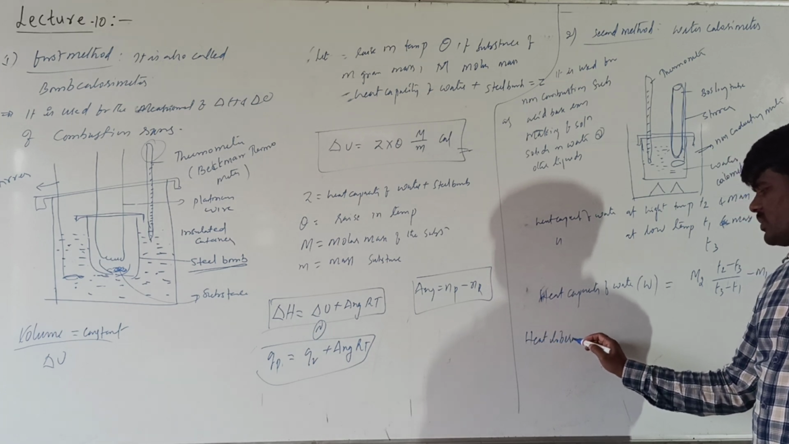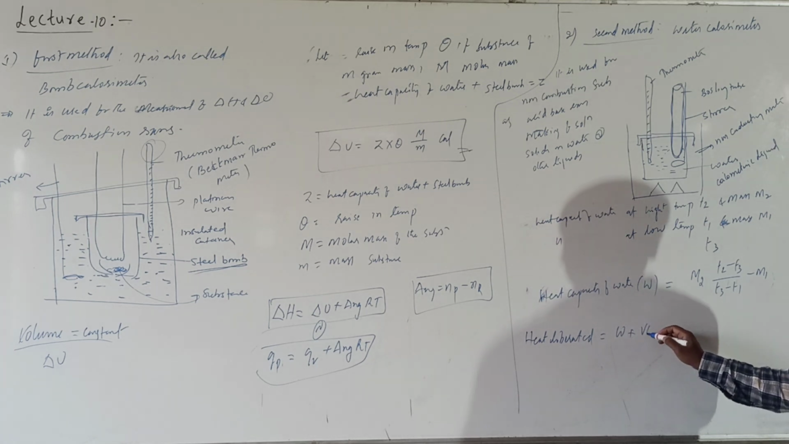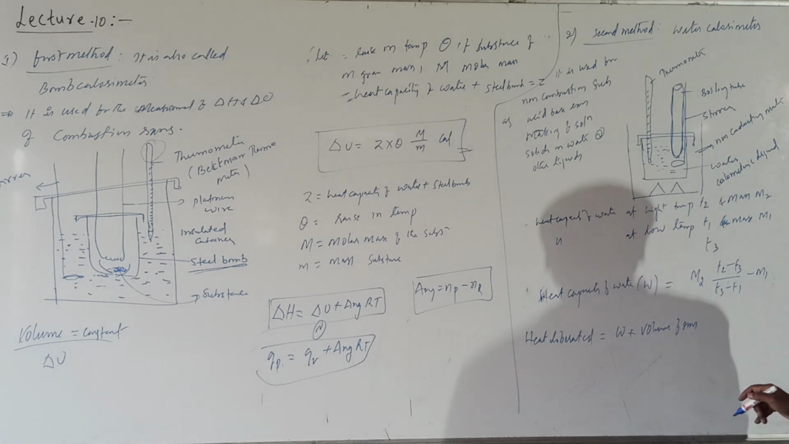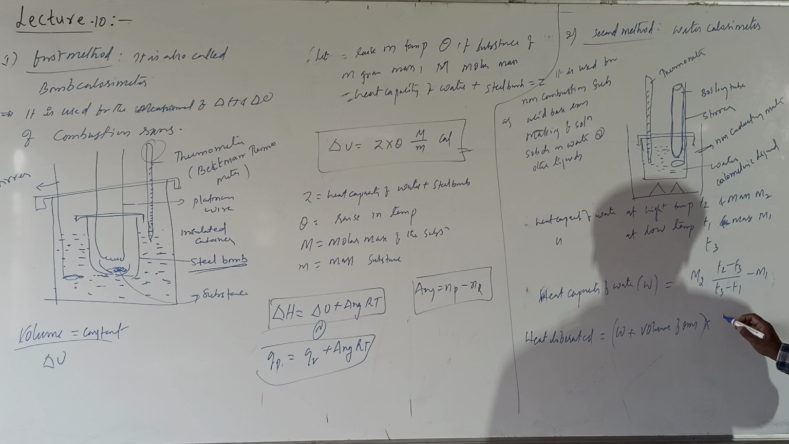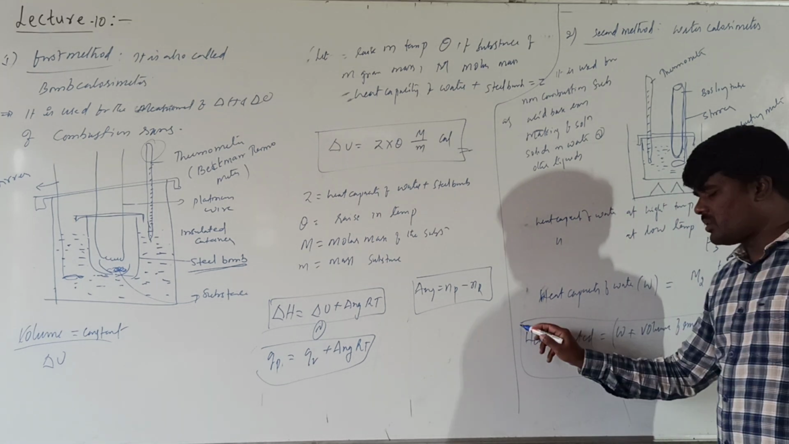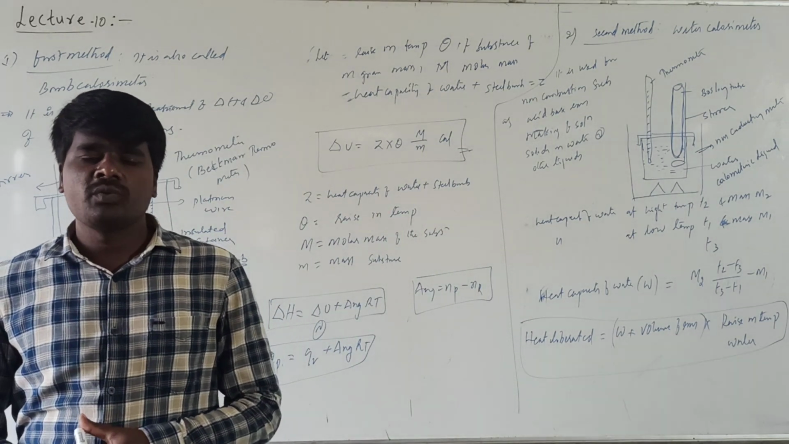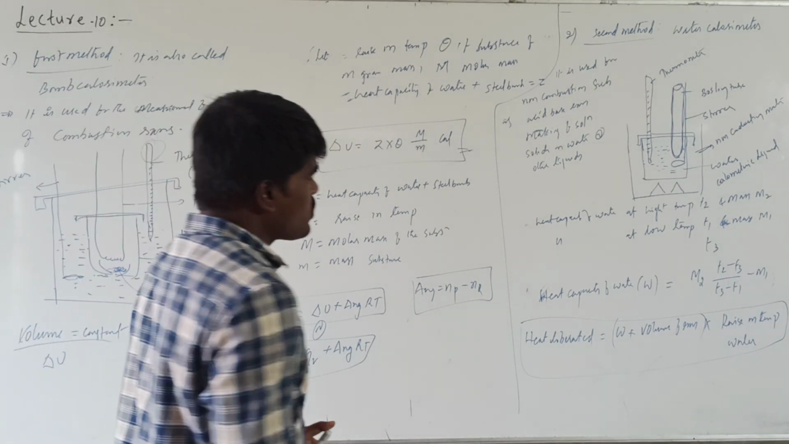Heat liberated will be equal to W plus the volume of reaction. Here also we are doing it at constant volume, into the rise in temperature of water. This gives us the energy changes associated with non-combustion reactions. Okay, these are the two methods by which we calculate the heat change of a chemical reaction. Hope it is clear.